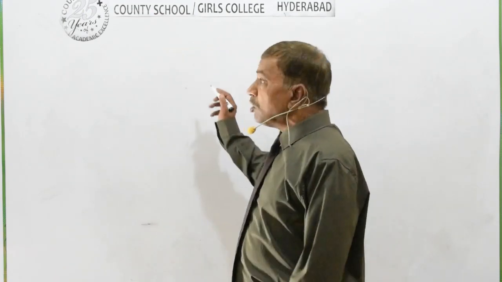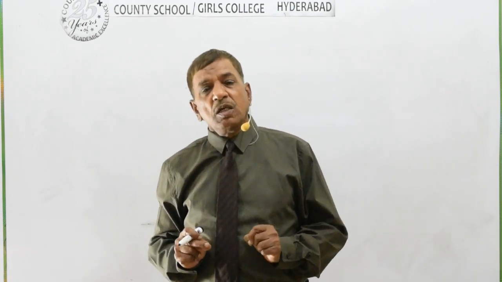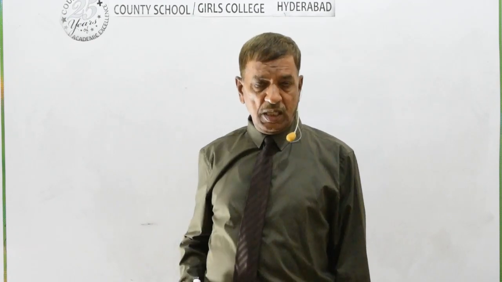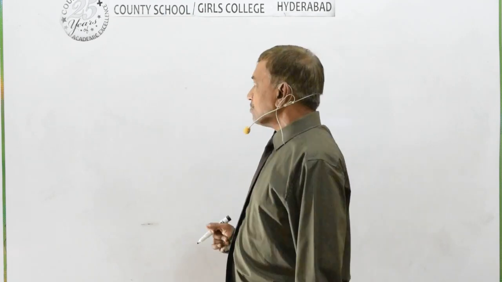So first we know how an element is represented in terms of mass number and charge number, and what is meant by mass number and charge number of the nucleus.